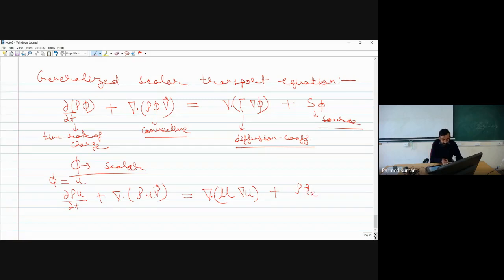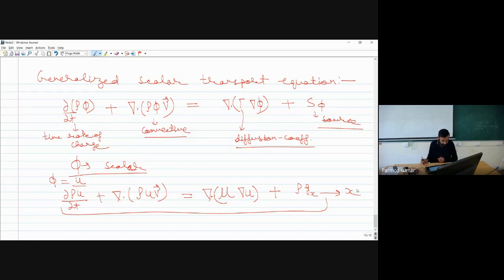So you can see this is a generalized equation. In this generalized equation, when I have taken phi equal to u, some direction-specific velocity, I have got nothing but my x momentum equation. Similarly, if in place of phi you substitute the temperature field, you will find nothing but your energy equation. And in place of phi, if you substitute 1, you will find nothing but your mass conservation equation.